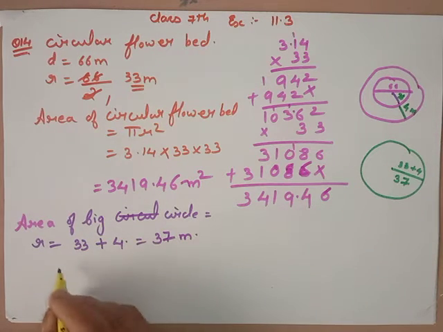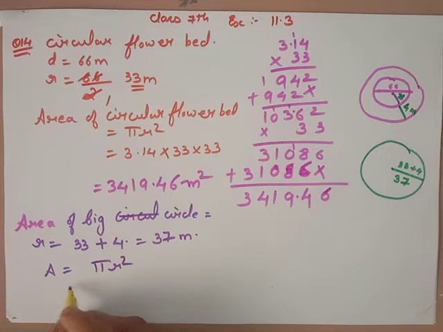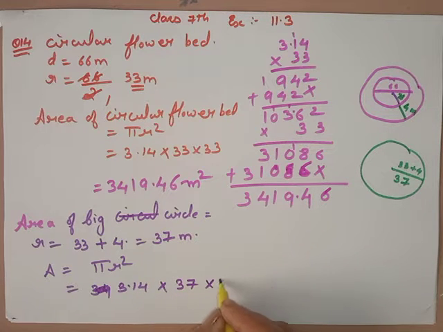And now we find the area. We get the formula is same, pi r square. Pi value is 3.14 and this time radius is 37 into 37. I am doing the multiplications of this thing.